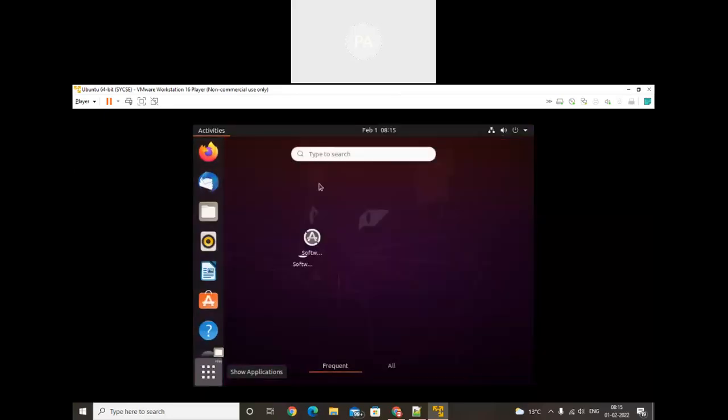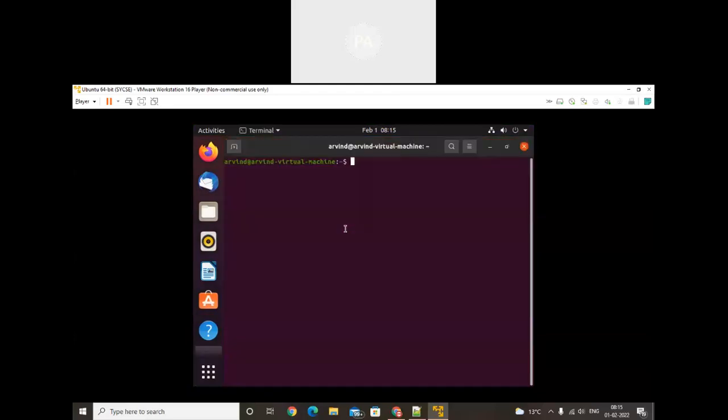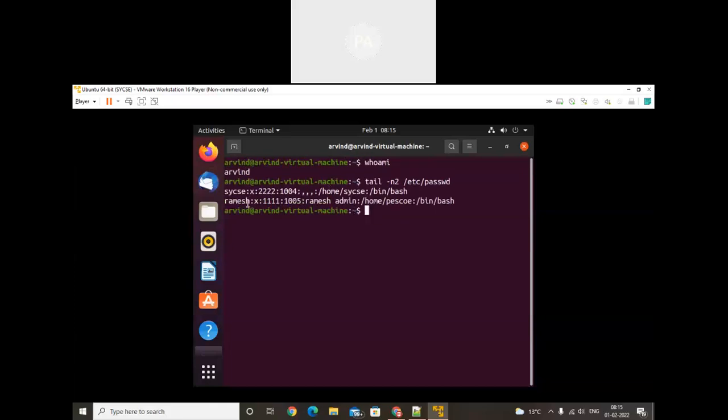Open the terminal. First of all, I will check who am I. In this case, I am Arvind, so the login user is Arvind. We all know the last command, which will display the last users. I want to check the last users. These two users are available. Assume that only the last two users are available, SYCSC and Ramesh. When I try to log in as SYCSC, let's check it out: sudo su SYCSC.